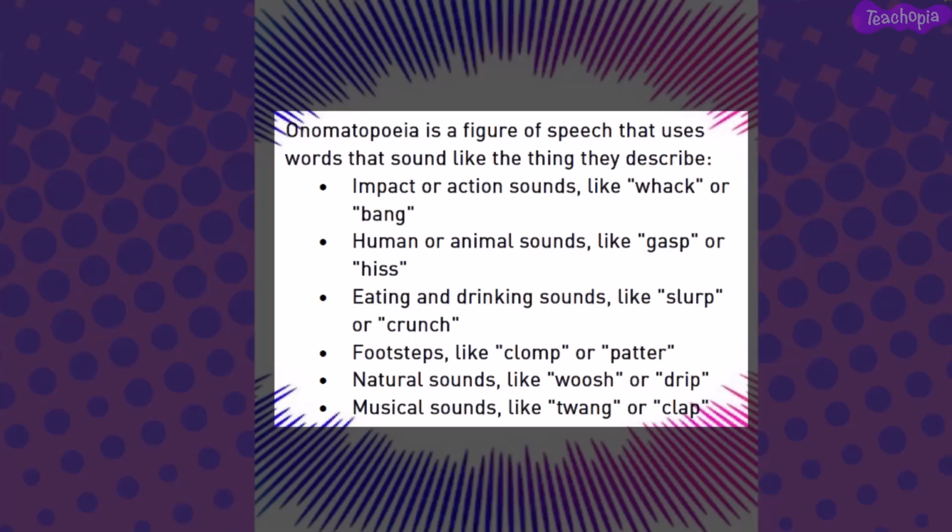Eating and drinking sounds like slurp or crunch. Footsteps like clomp or patter. Natural sounds like whoosh or drip. Musical sounds like twang or clap.